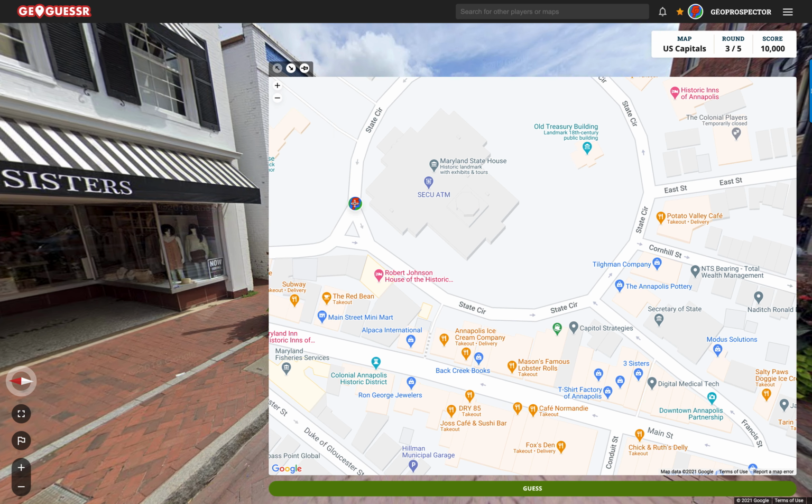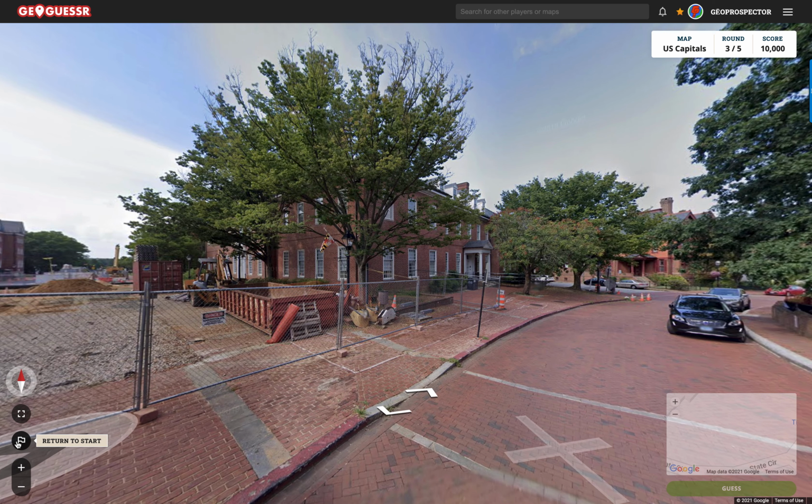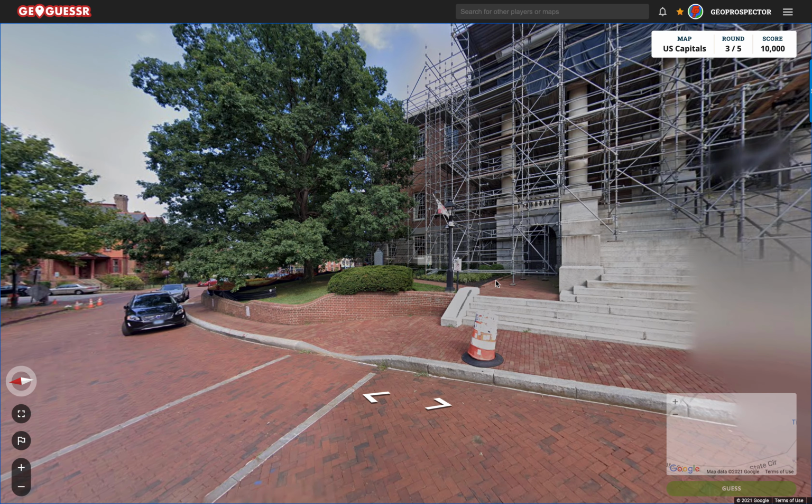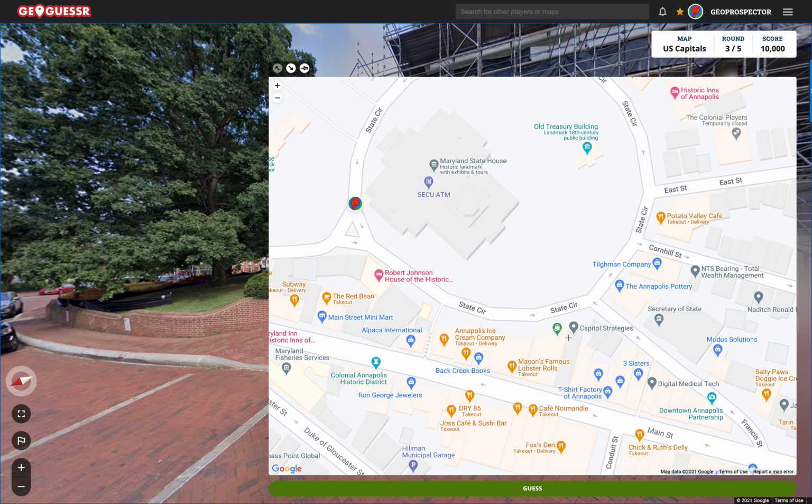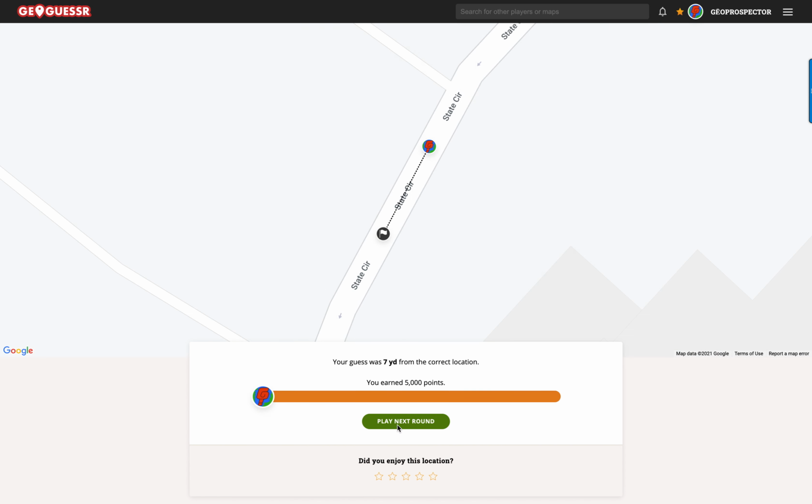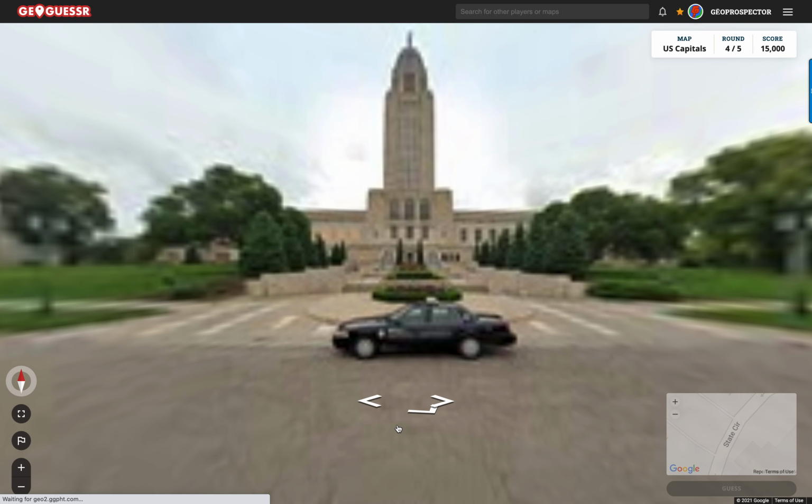But let's just go back to the beginning and triangulate where we started. So we're looking north. We turn 90 degrees to our right, and the building is to our east. So that puts us on the west side of the building, about there perhaps. And in fact, yes, we can just see that we're in front of the colonnades about here. Pardon me. So let's go for the guess. Excellent. 7 yards away. Good.